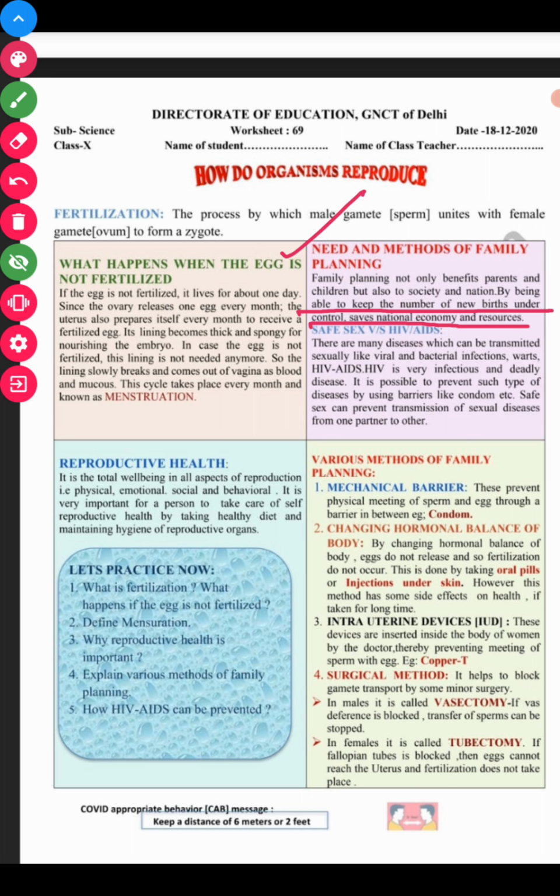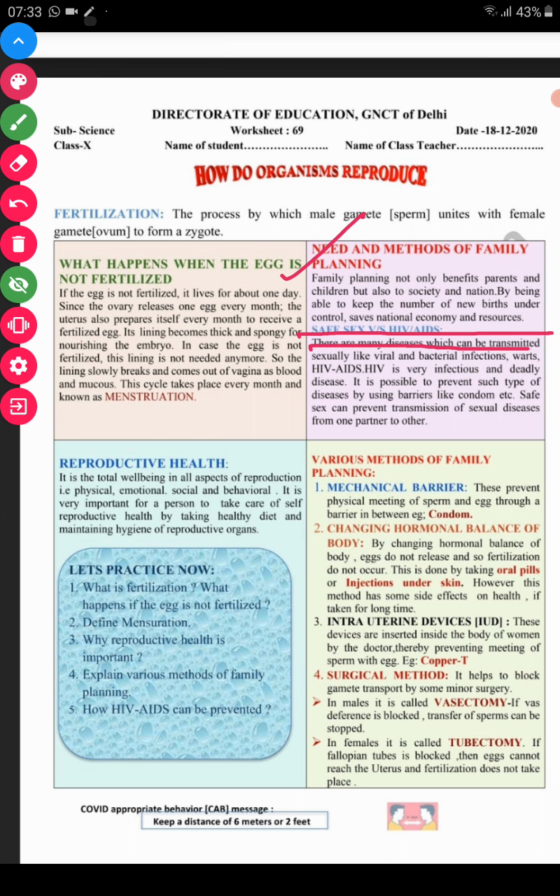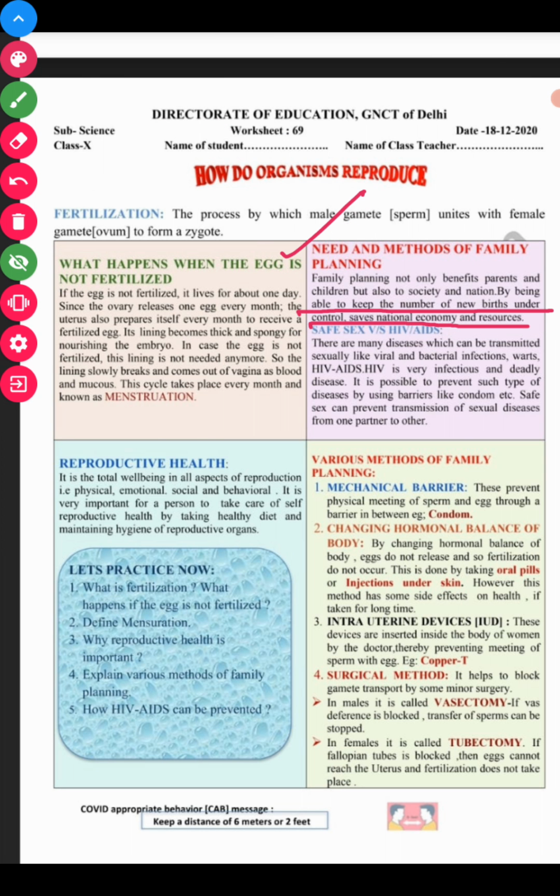Why do we need family planning? This is the most important aspect. Family planning is not only beneficial to the parents or the children, but also to the society as well as to the nation, because it keeps the number of new births under control and saves the nation's economy as well as its resources. Okay,